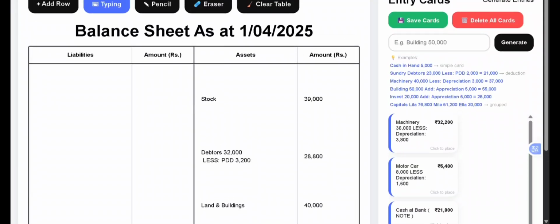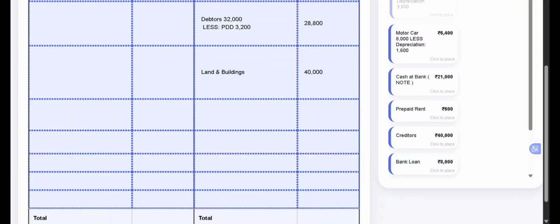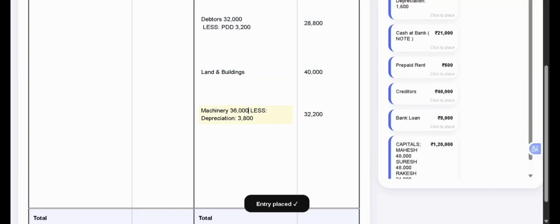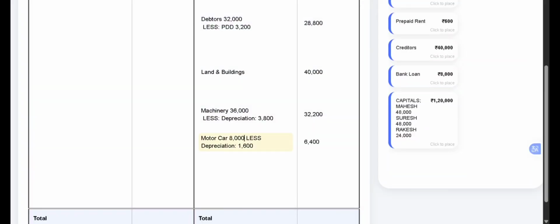Now next what we have is machinery with adjustment. So machinery is rupees 36,000 less the depreciation 3,800, which will be 32,200 on the asset side of the balance sheet. Moving on to the next item, that is we have the motor car. That is again we have an adjustment. So motor car is rupees 8,000 in the old balance sheet, less depreciation 1,600, which will be 6,400 in the new balance sheet on the asset side.